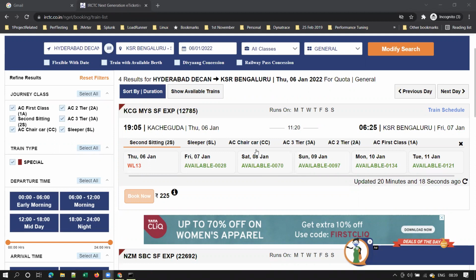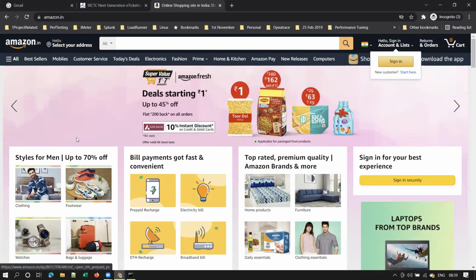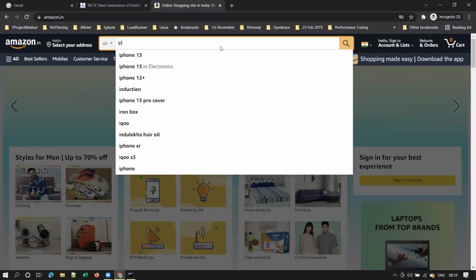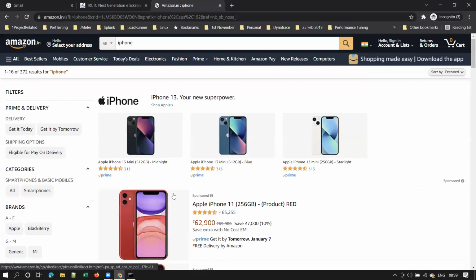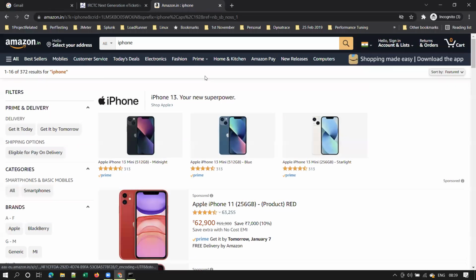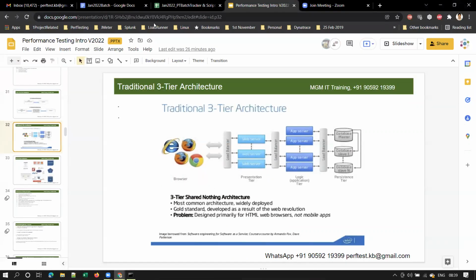Understood, guys? Suppose you search for trains between two stations, or you do some search. If you go to Amazon, this is static content. This content doesn't change every time, so we'll get this response from the web server. However, if you search for some product here and you get some search results, your request will go to the app server. When you search, your request will go to the application server, and then these details will be stored in the database server. The request will go to the database server also. That is where the application server and database server come into the picture.